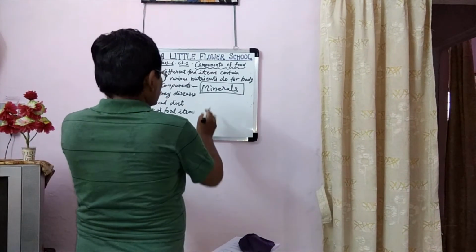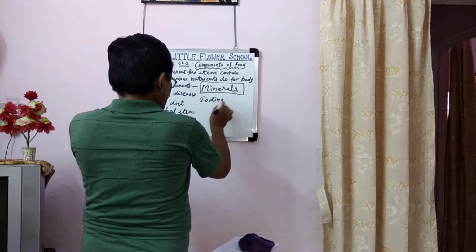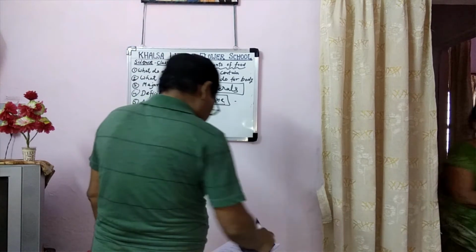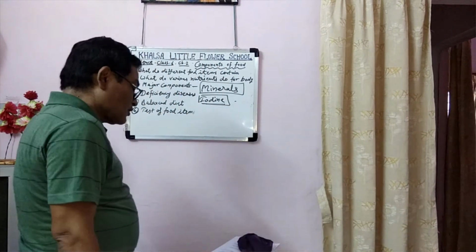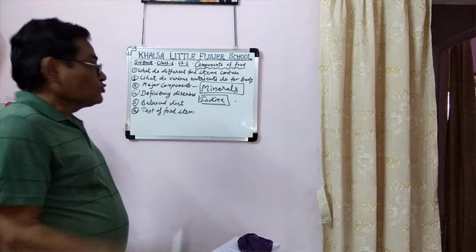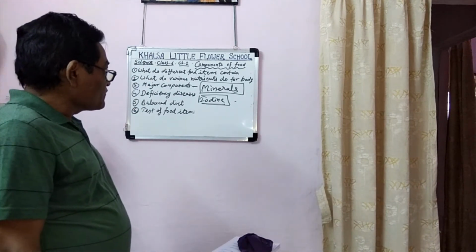First of all, number one is iodine. It is obtained from fish, ginger and leafy vegetables. So we should eat leafy vegetables daily.